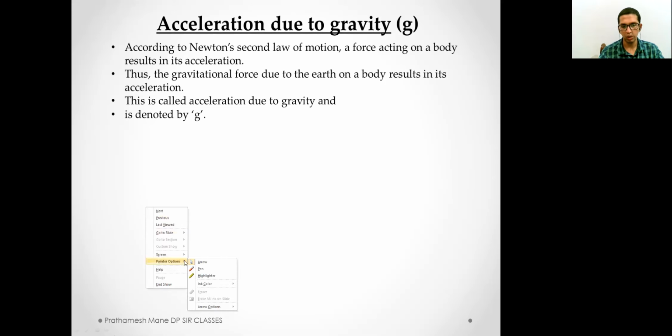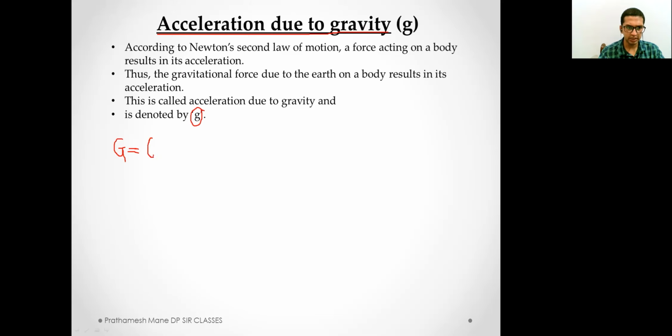Well, students, one very important point. This small g is acceleration due to gravity, and this capital G, you make a lot of mistakes. You tend to get confused between the small g and the capital G because both of them have constant values. This small g is acceleration due to gravity. Capital G is the universal gravitational constant.